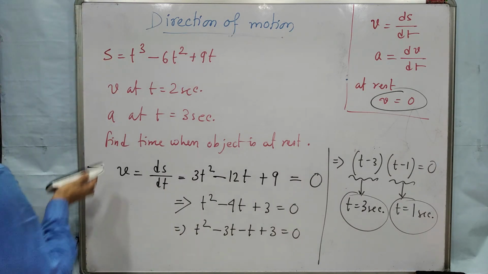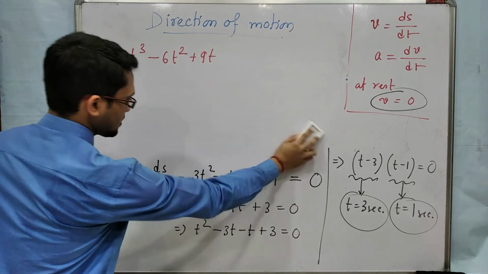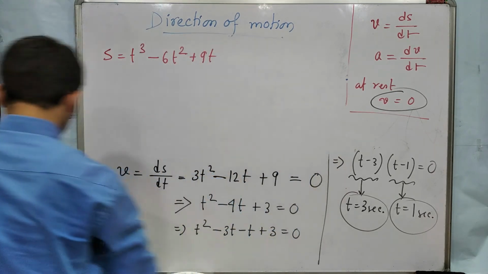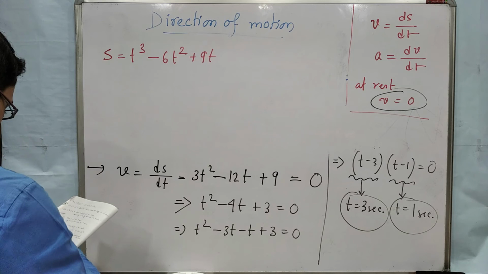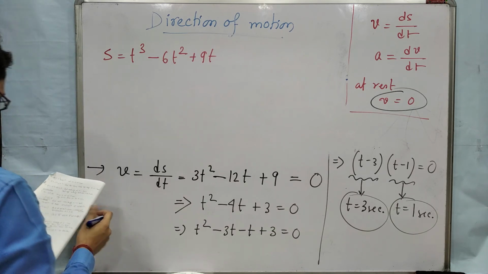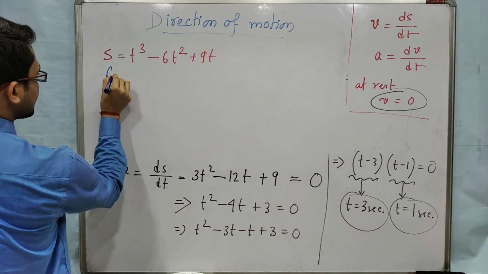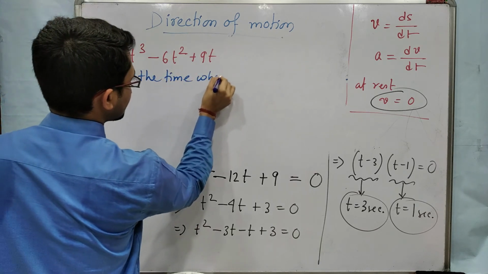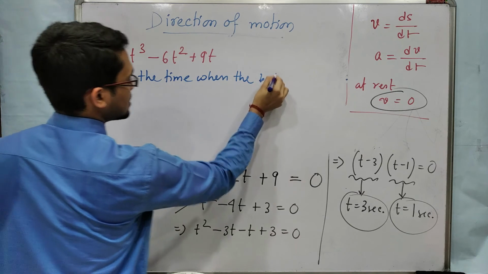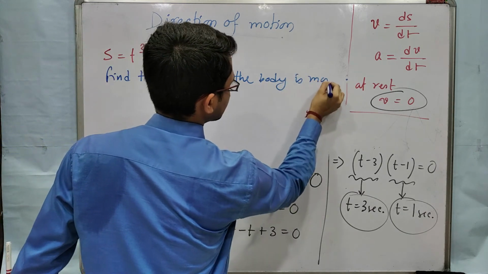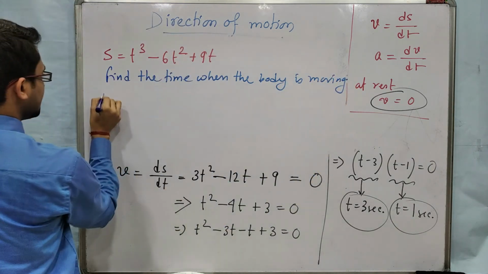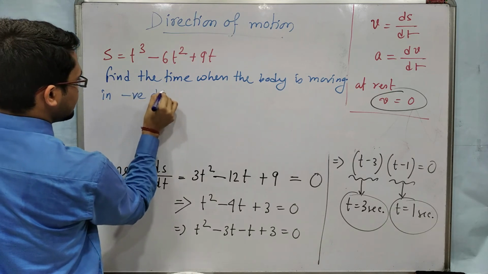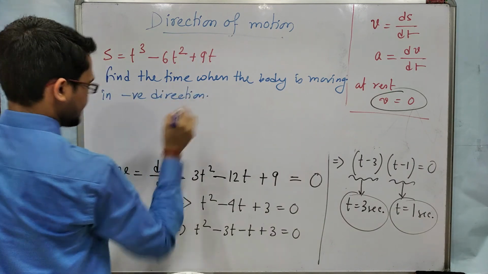Now the important question I am giving. Find the time when the body is moving in negative direction.